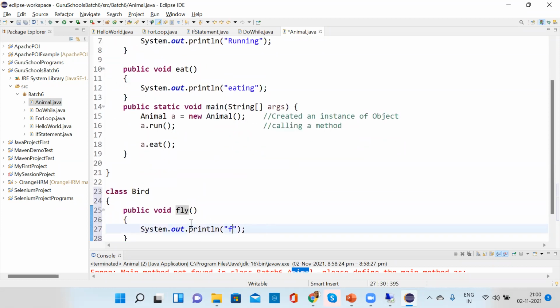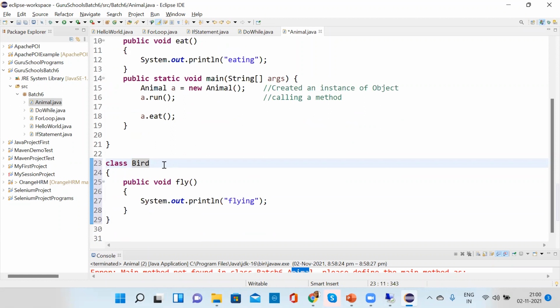So what is the access specifier for this bird class, Chavi? It will be default. If you have not written anything, it will be default. Can it be private? No, you cannot write private also. It's an invalid class. Can we consider it as a child class? No, this is not a child class. You have not given any is-a relationship.